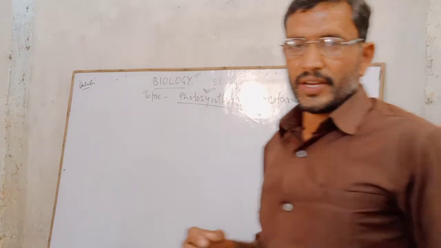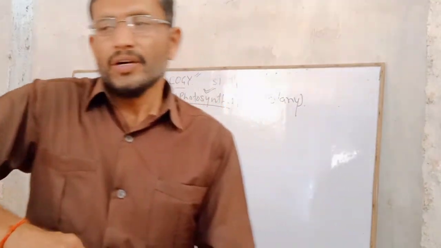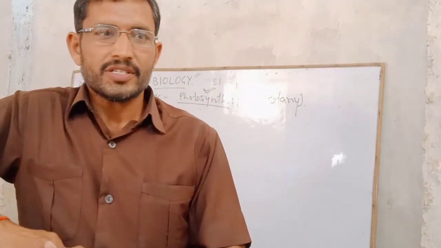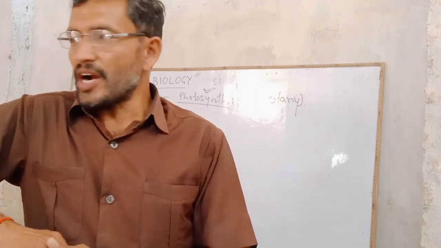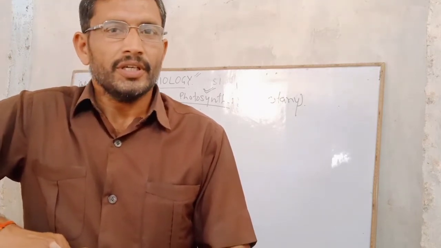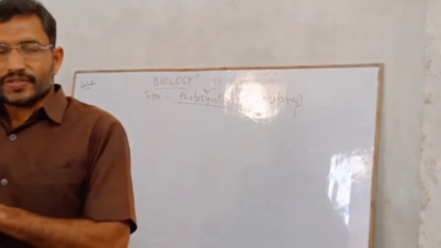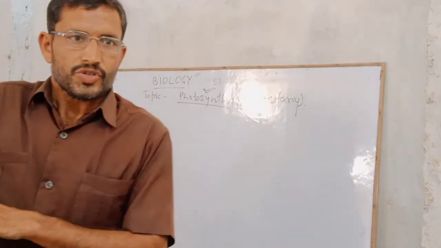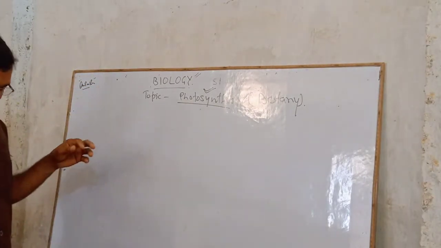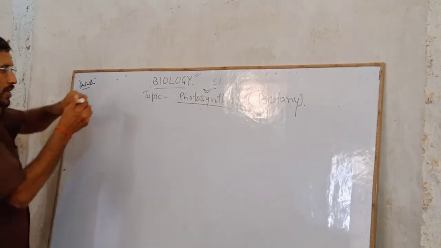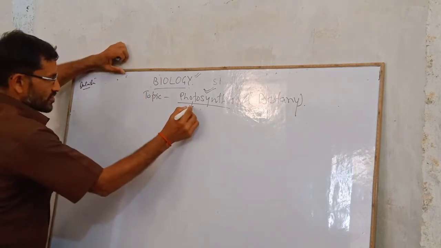In botany there is a topic, or you can say in plants there are things. In plant physiology the topic is the photosynthesis. So if we talk about the nutrition in plants, so photosynthesis.